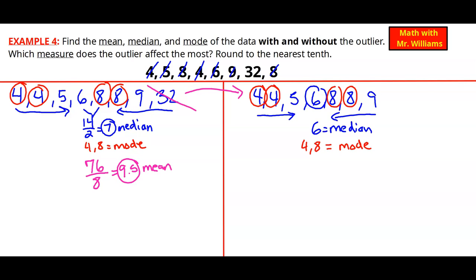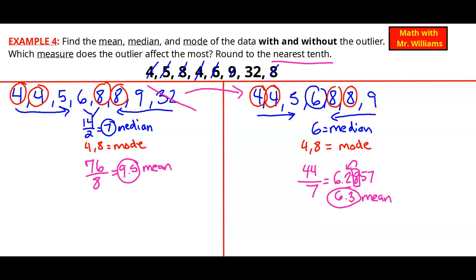All right, let's see how the mean gets affected. So let's go ahead and add all those numbers up, and we arrive at 44 for our total. We divide that by 7 numbers this time, not 8, because we got rid of the 32, and we arrive at a long decimal. Let's go ahead and round it since it says round to the nearest tenth here. So I know I need to underline my tenths spot. I'm going to box the number behind it. It's an 8, so it's going to round that 2 up to a 6.3 for my mean.